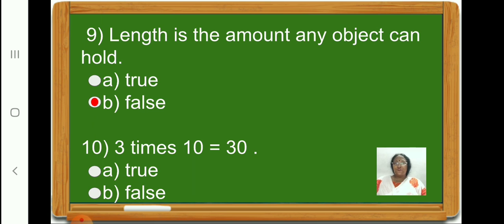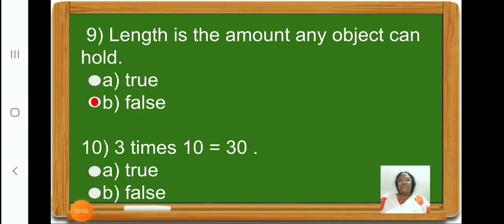Now let's move on to the next question. Children, 3 times 10 is equal to 30. Is it true or false? Yes, 3 times 10 is equal to 30. That is 3 tens are 30. So children, now let us click on option A, true.